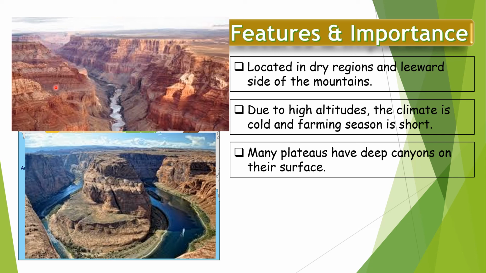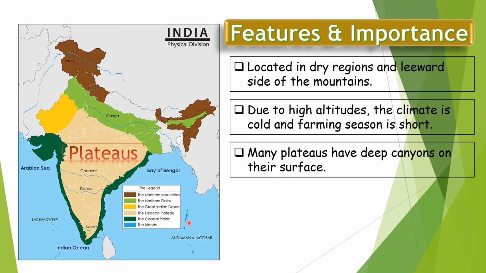Here you can see between both plateaus we can see a river. So what is this area? This is a canyon. In the second picture also you can see between two plateaus or steep rock sides, we have a flowing river. This is a canyon. Is it clear, children?